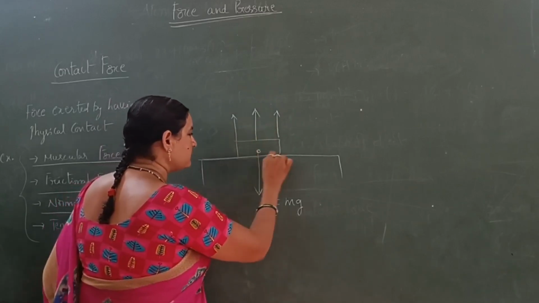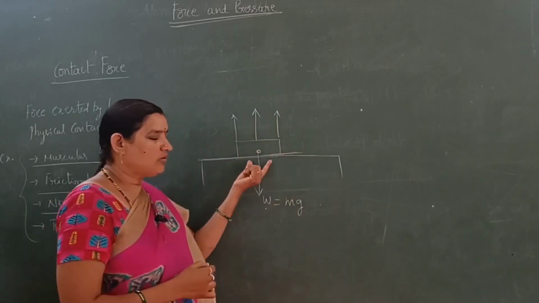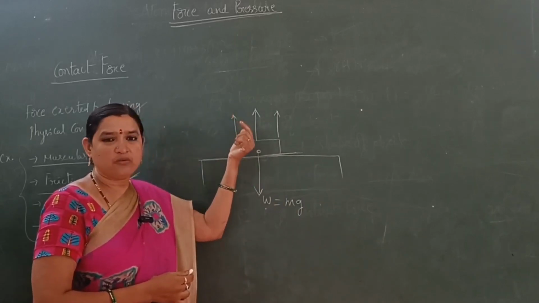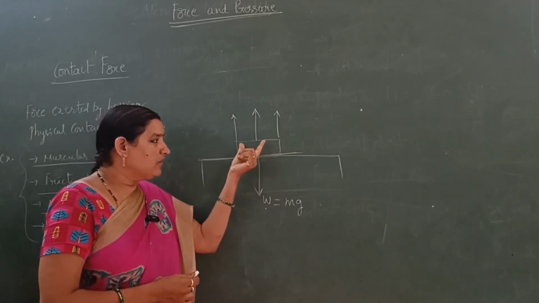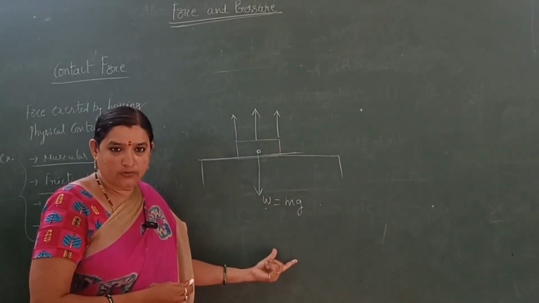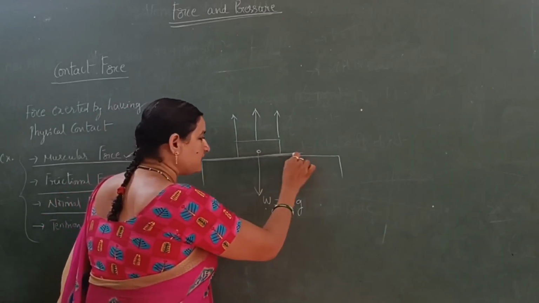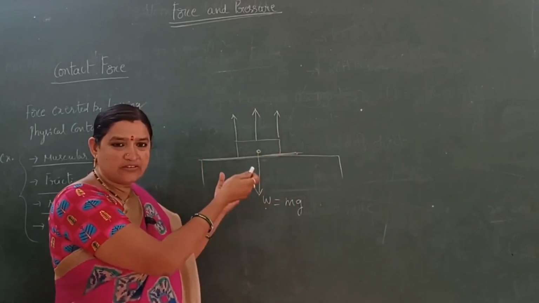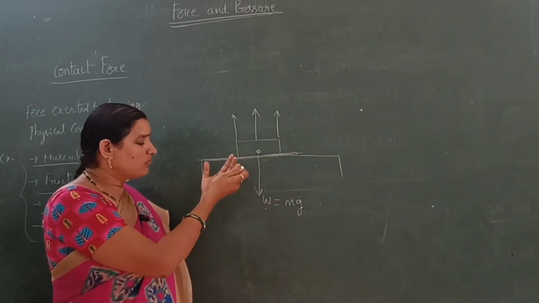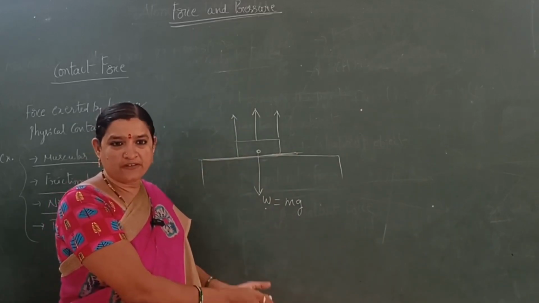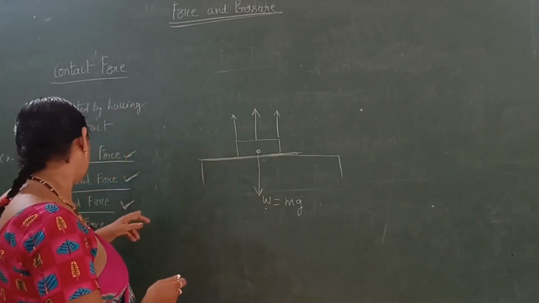This force is given by the surface to the body. The surface gives the normal force on the body. That's why the book cannot fall down. If there is no surface here, the book, due to the gravitational force, would freely fall to the surface of the earth. So that is called normal force.